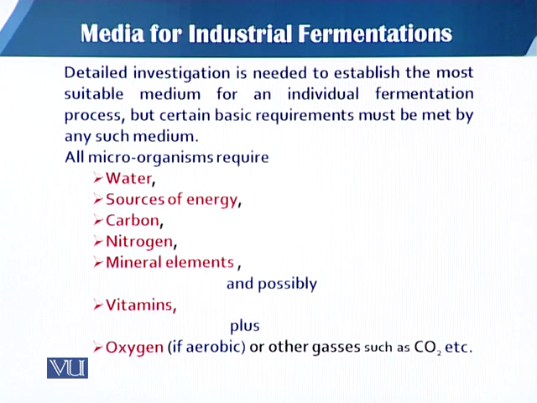These are the nutrients required by any organism. Some of these elements are required in enough quantity and some in trace quantity. So we further divide these requirements into macro requirements and micro requirements.